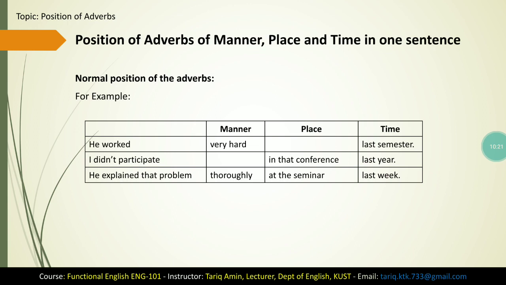And this third example, that is, he explained that problem thoroughly at the seminar last week. In this example, we have all the three types of adverb, that is adverb of manner, adverb of place, and adverb of time. When you have a sentence where you have these three types of adverb, always use adverb of manner first, after that put adverb of place, and at the end put adverb of time.